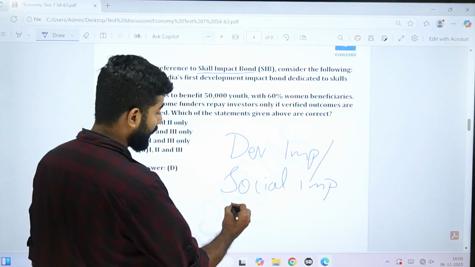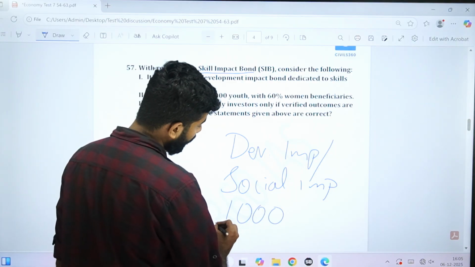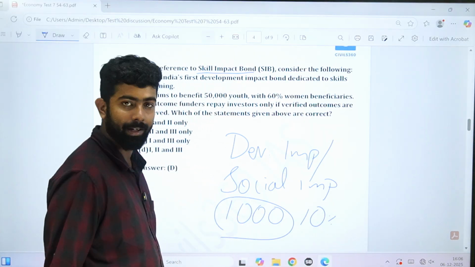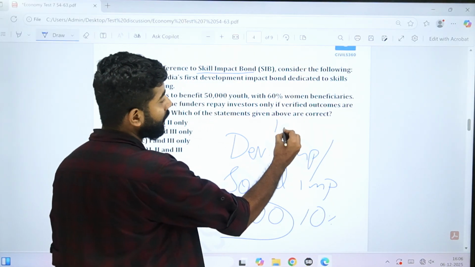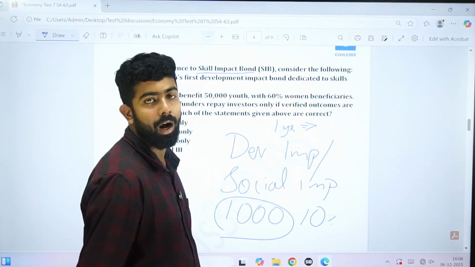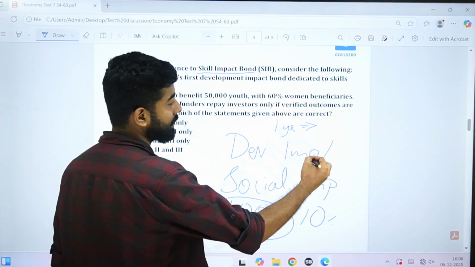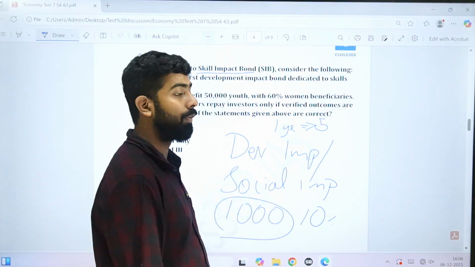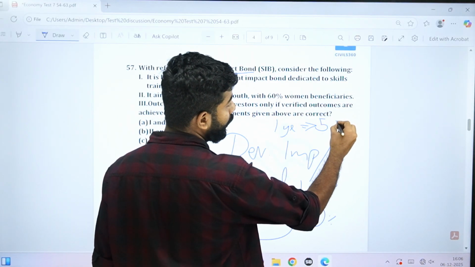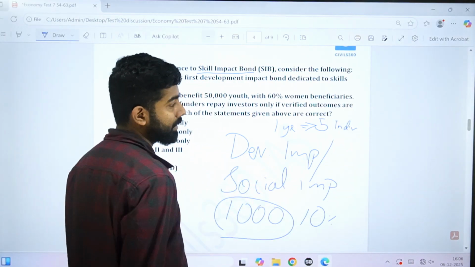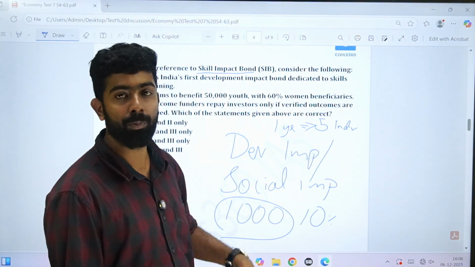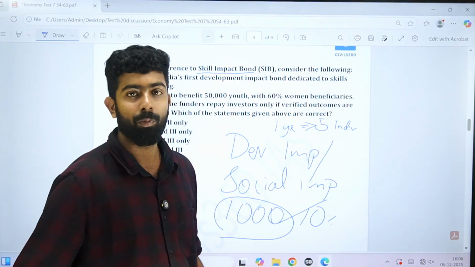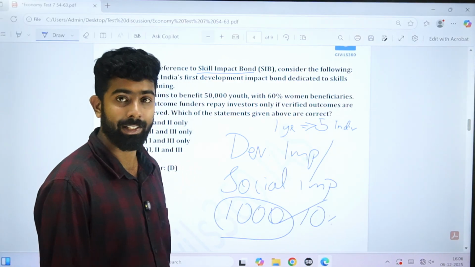So if I invested say 1,000, okay, and say there is a particular interest rate also, 10% or something, right? But say after 1 year, they will keep a target. Okay, they will keep a target. Like for example, they will build 5 houses, or in this case, say they will train 5 individuals, right? So after 1 year, if this outcome was actually achieved, only then will I get this money, right? Only then will I get this yield, right?